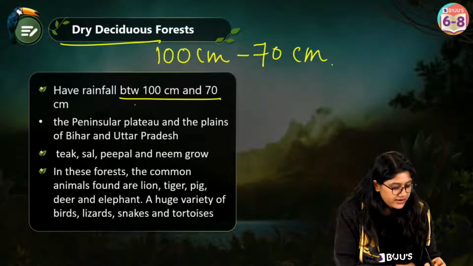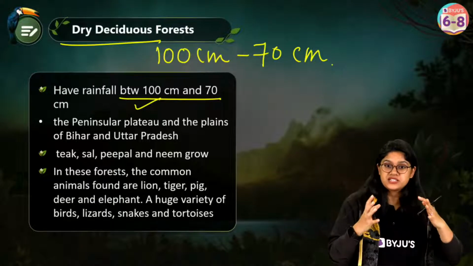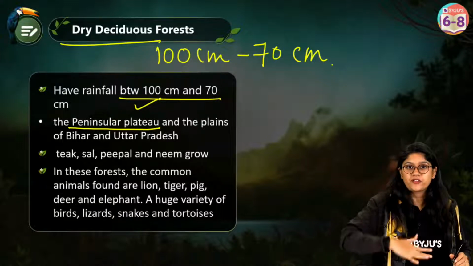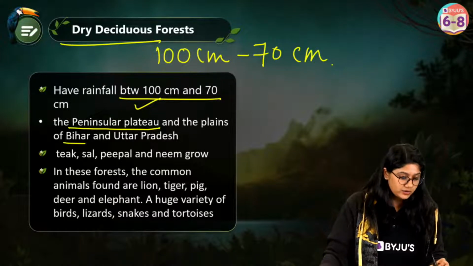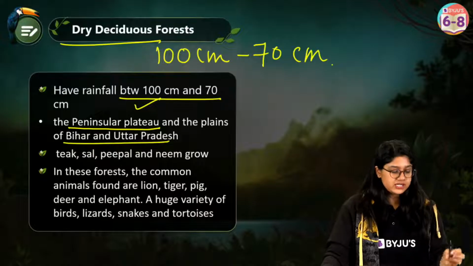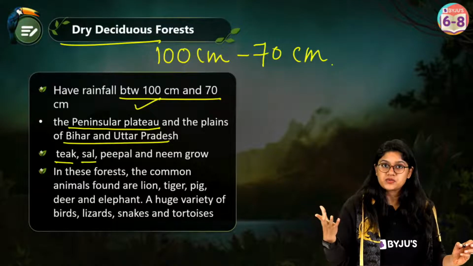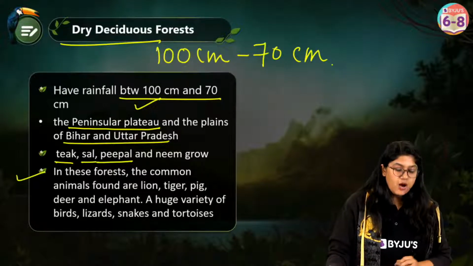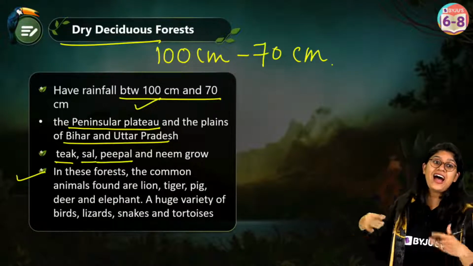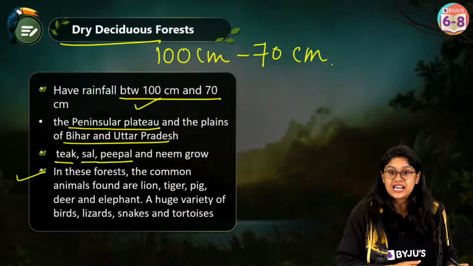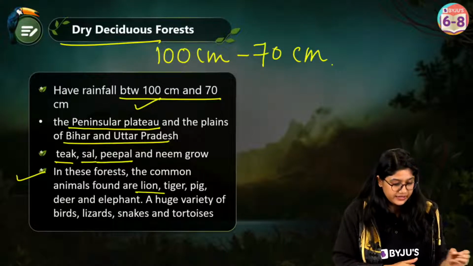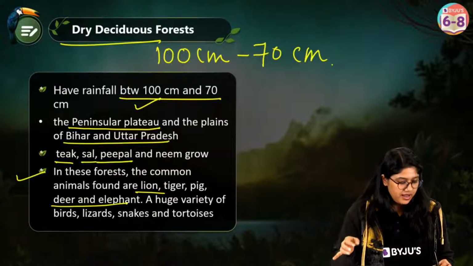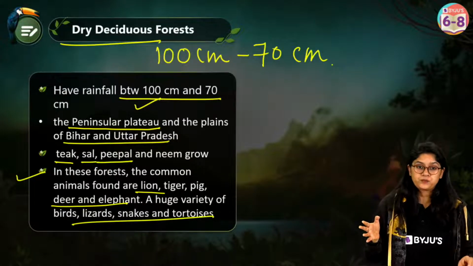Yes, okay. 100 centimeter to about 70 centimeter. Then, of course, it covers the peninsular plateau, the lower part of the country, right? And Bihar and Uttar Pradesh. They have trees like teak, sal, which were there in the previous one also. And along with that, we have peepal and the neem tree. Now, in these forests, we have animals like tiger, lion, deer and elephant, and a huge variety of birds and different types of other reptiles also.